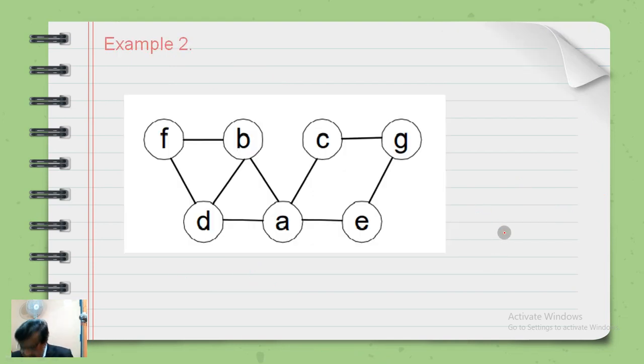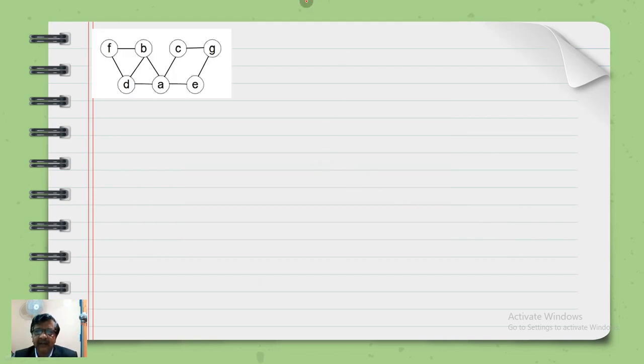This is yet another example. We can do it a little quickly. The starting point is naturally A. A is selected. A is put into the stack. A1 is the first vertex. This is the stack, called the DFS stack. A1 is entered. Then once again, we can go to either B or C. B is the natural selection because that is the alphabetically superior label. So it will go to B. B2 is the second vertex.